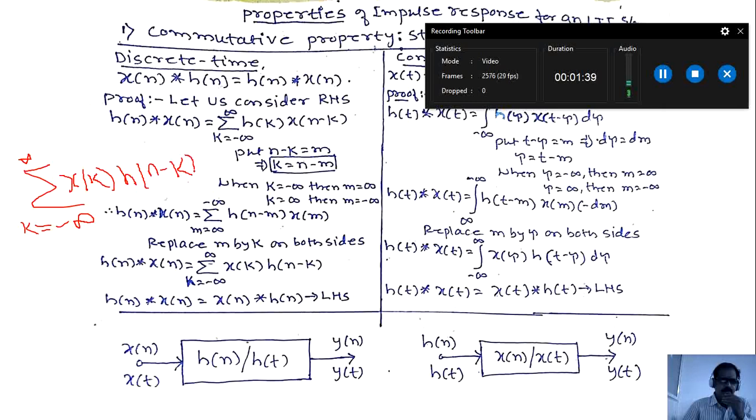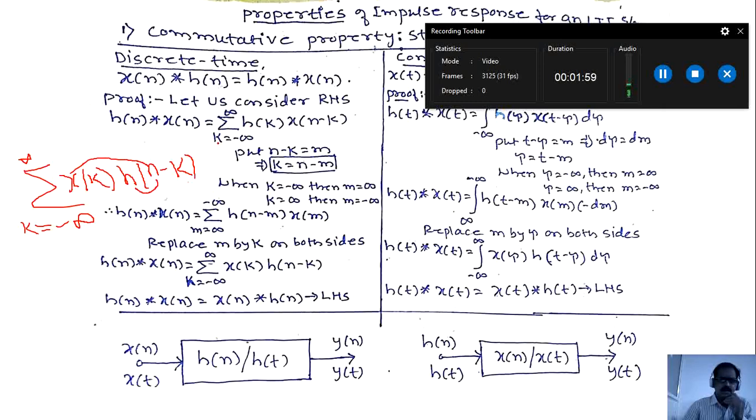See this formula here. Here the limit variable k, here also k, here also minus k. Whenever we have x of k, h of n minus k, then we can rewrite this formula as x of n convolved with h of n.